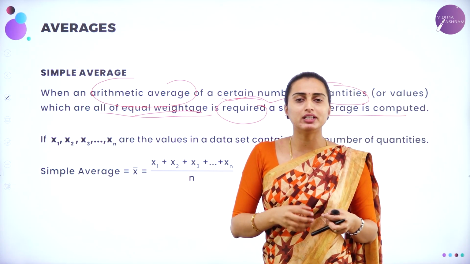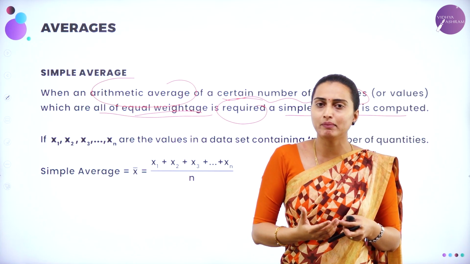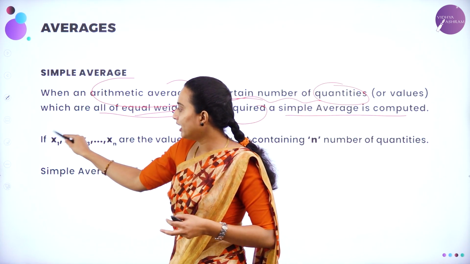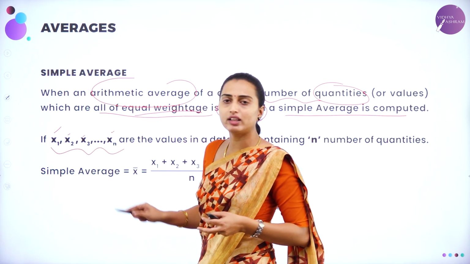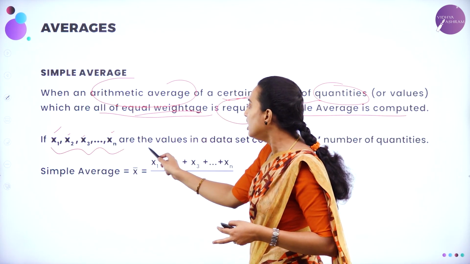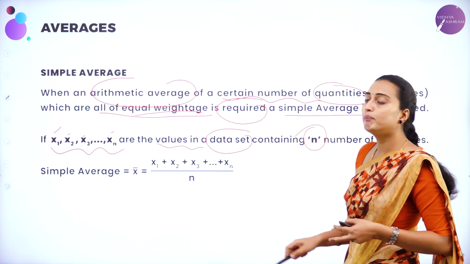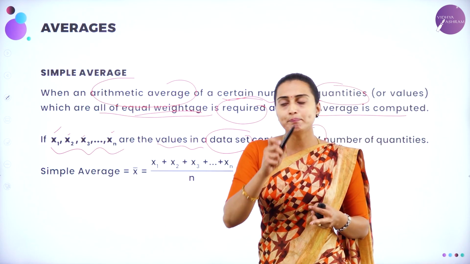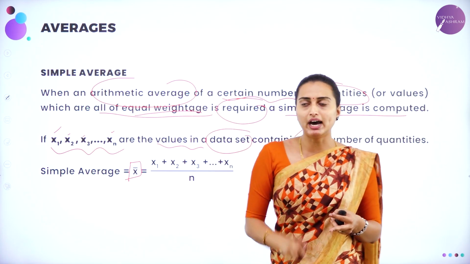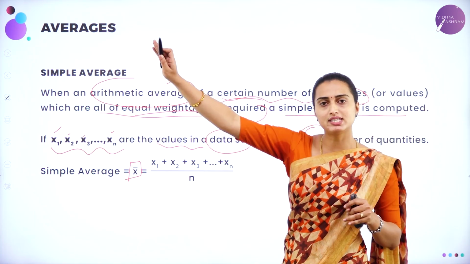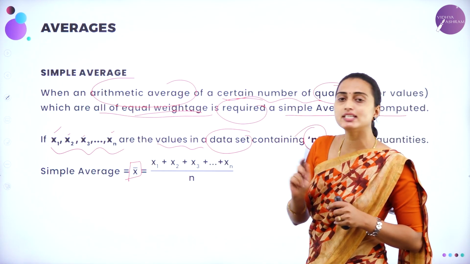Now, how do we write the simple average definition in mathematical manner? If x1, x2, x3, up to xn are the values in the data set containing n number of elements, then the simple average is given by x bar. This you have to note down. x bar is equal to the sum, x1 plus x2 plus x3 plus and so on till xn.